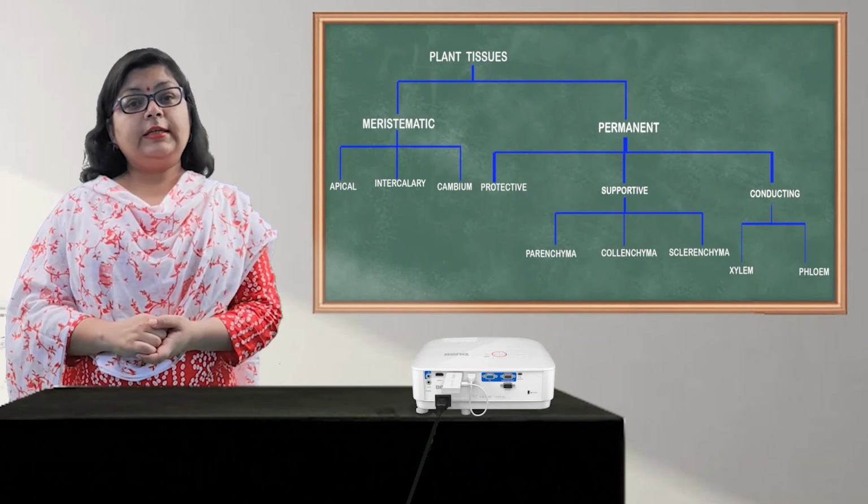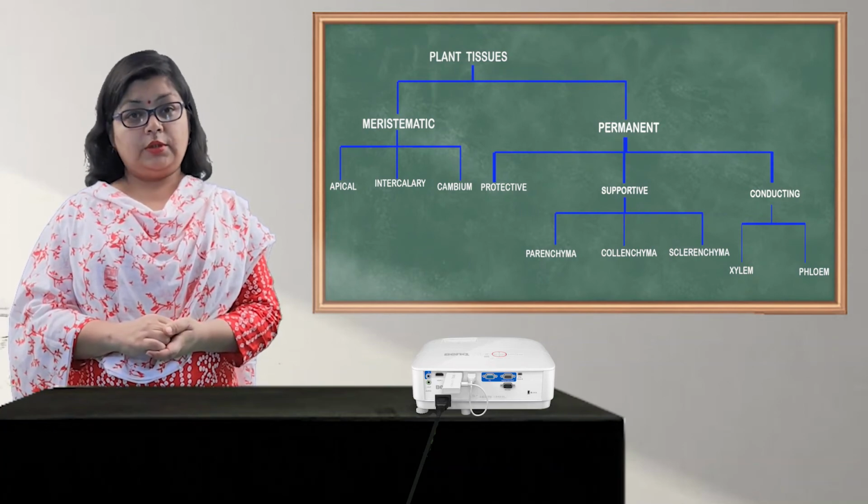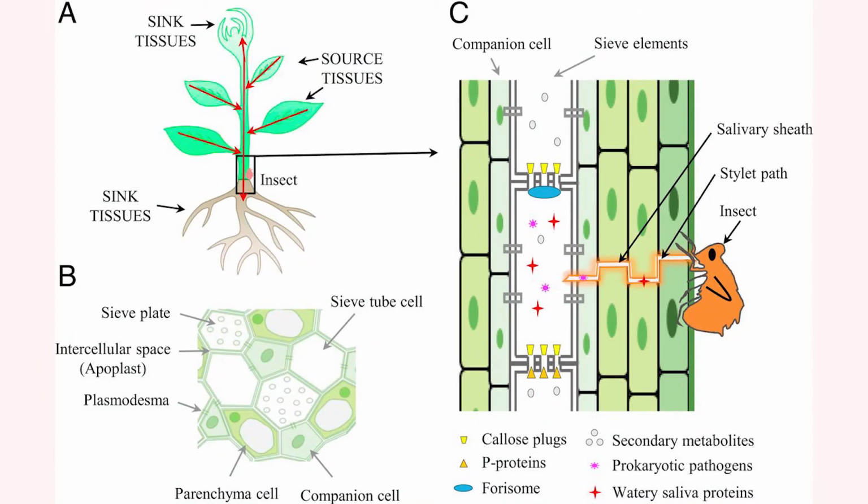The next type of conducting tissue is phloem. So now let's study about phloem tissues. Phloem tissues provide a passage for the downward movement of food manufactured in the leaves to various parts of the plant. They also provide for the upward movement of the prepared food towards the growing new leaves. So the phloem consists of different kinds of cells, which are sieve tubes, companion cells, phloem parenchyma cells and phloem fibers. You can see the picture on the screen.